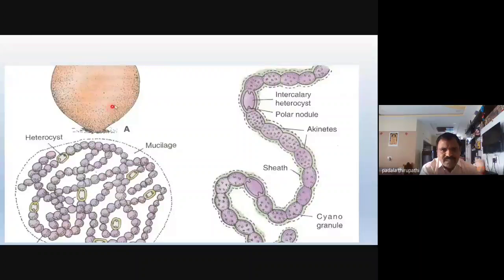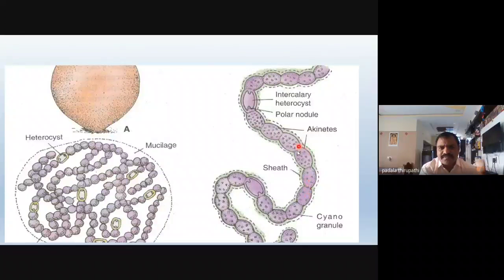This is the structure of the akinete, and this is the structure of the heterocyst. We will discuss heterocyst and akinete in the next slide. The trichome consists of a filamentous structure of uniseriate cells. These cells are arranged one by one in a bead-like structure, looking like an unbranched structure. It is a trichome.